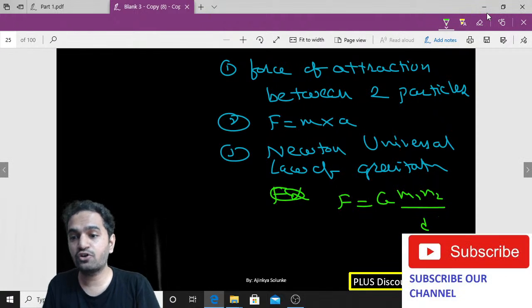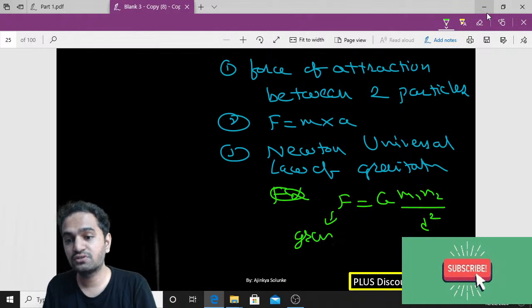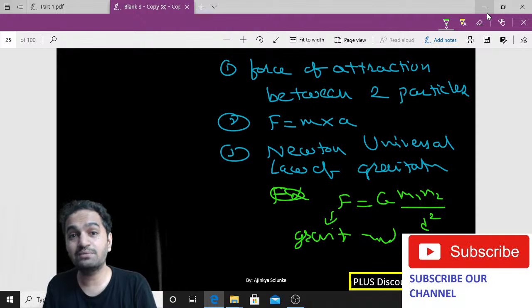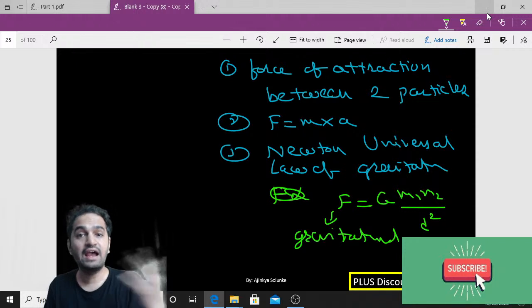So you got a second formula for force, but this is not normal force. What kind of force is this? This is gravitational force. This is something very new. Gravitational force. Okay.